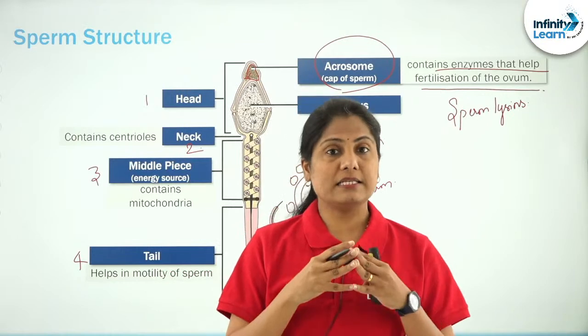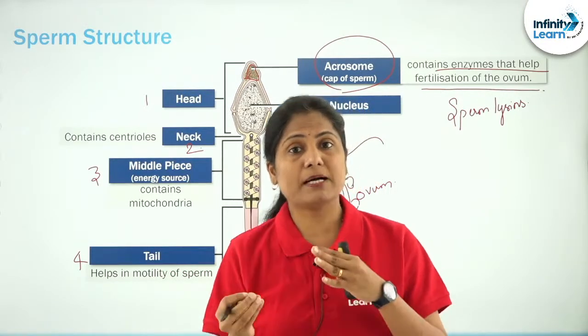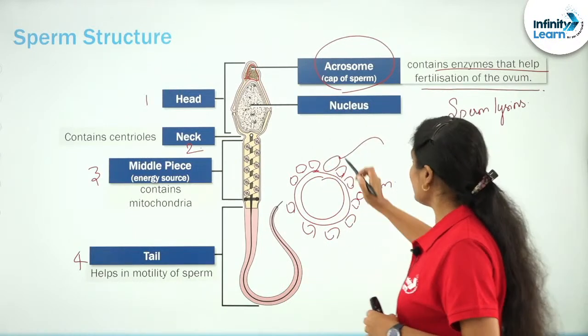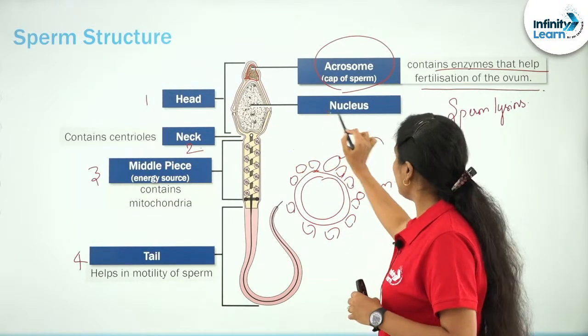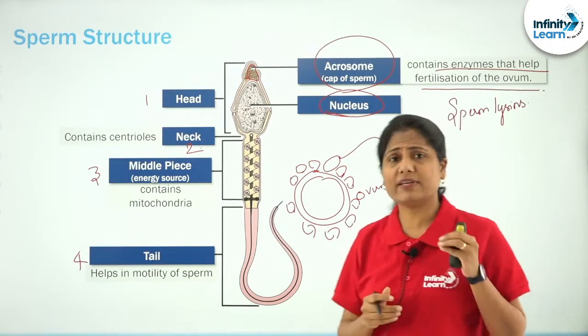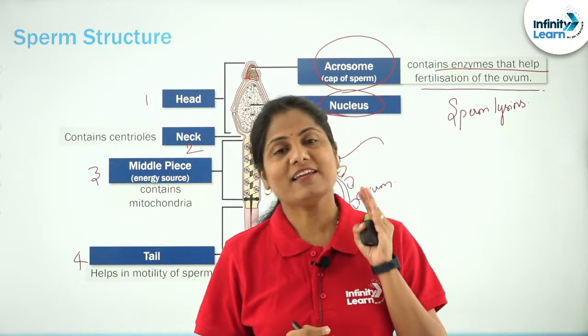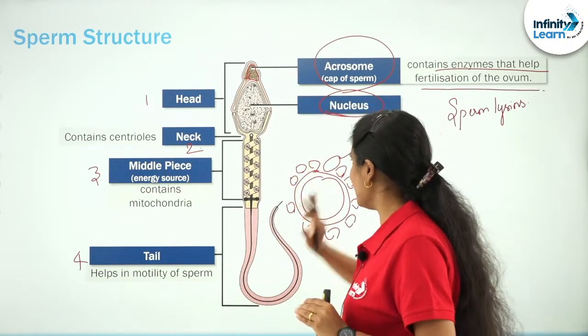These sperm lysines are helping the sperm to be able to penetrate into the ovum, right? What has the head also got? It has the nucleus. It is very, very highly condensed chromosomes. How many? 23 chromosomes are present in them.